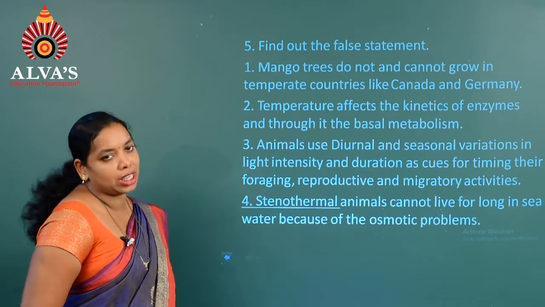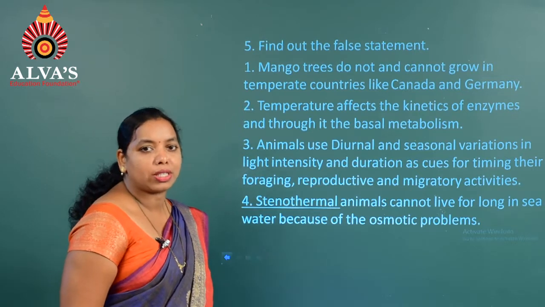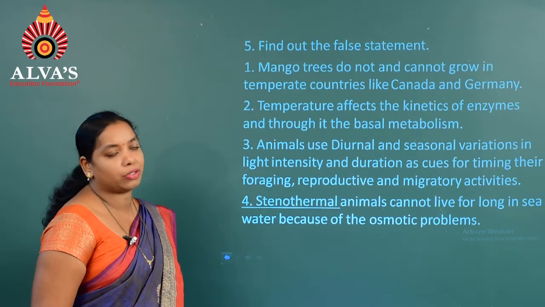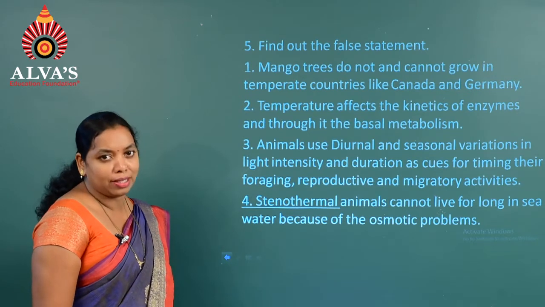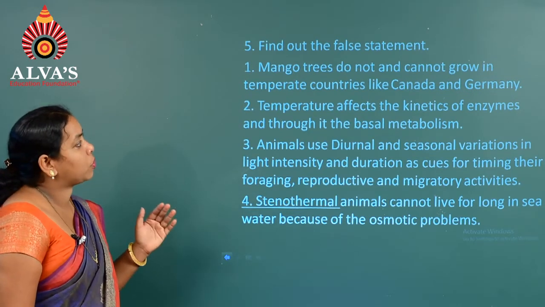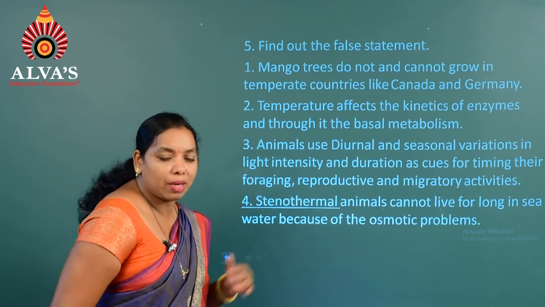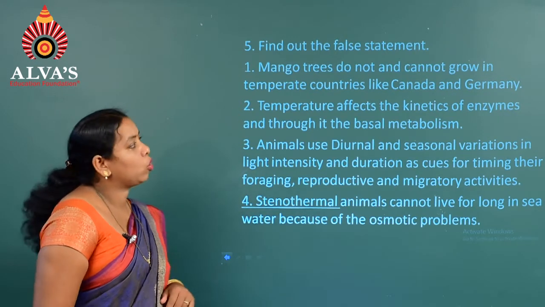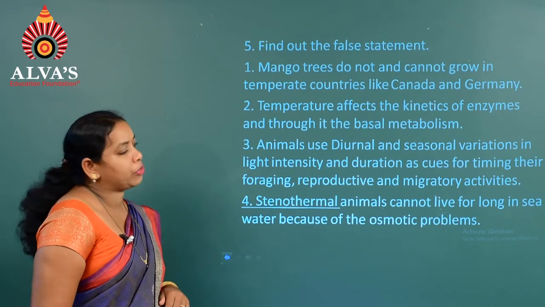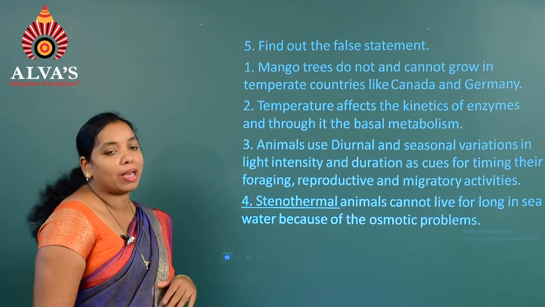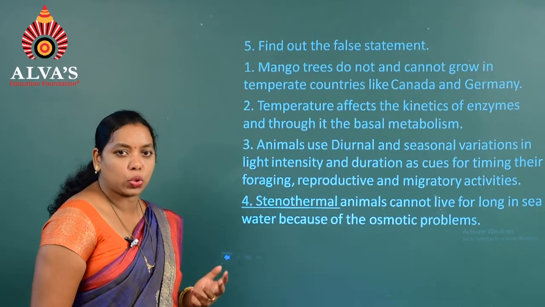If you consider the first statement, they said that mango trees cannot be grown in the temperate regions like Germany and Canada. That is true, because the temperature required for the mango tree to grow is not suitable in that region, that's why it cannot be grown. The second one, temperature affects the kinetics of enzymes and through it the basal metabolism, that is also true.